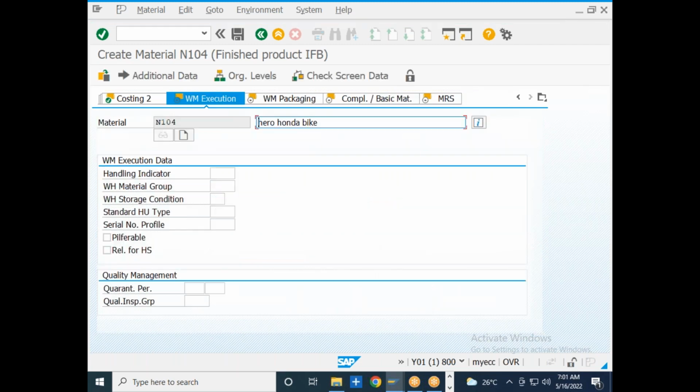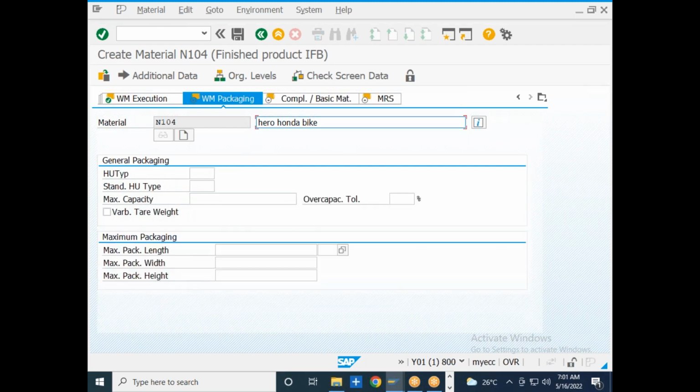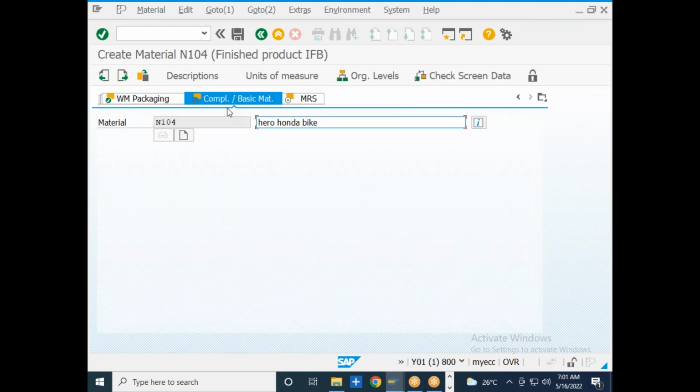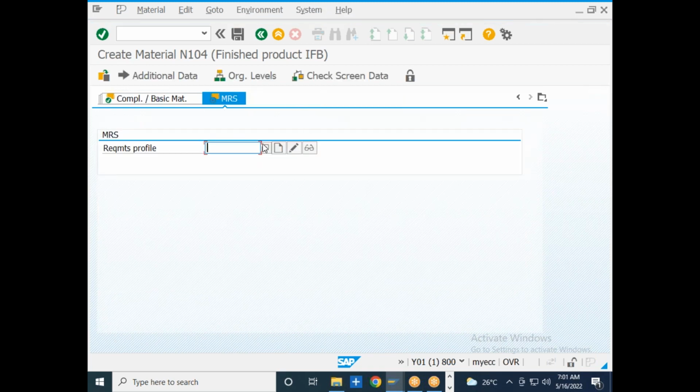So let me go to the, so this is the warehouse management data. Warehouse management data we are not going to discuss. As a MM consultant, we need to mostly concentrate on SAP materials management data. And this compliance basic material data and MRS, these and all things are not mandatory. I haven't maintained for any of the materials which I am trying to create till now in my projects.